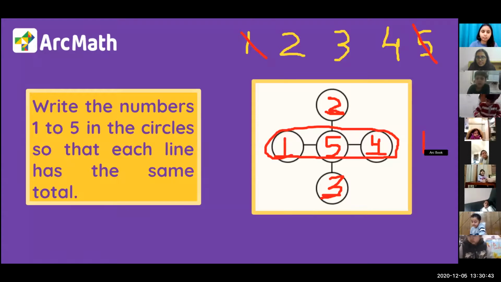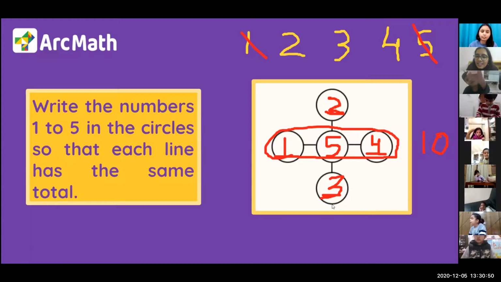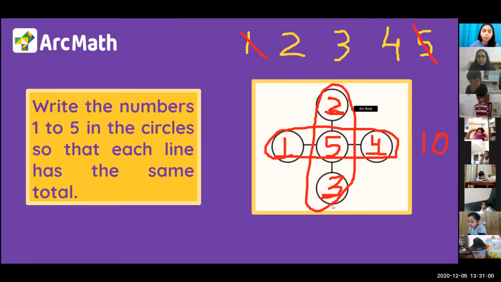Let's come to the standing line. You can call my sum both 5 or 10. Yes. I know. 2 plus 5 is 7 and 7 plus 3 is 10. Okay. So we have the answer to be 10 on both the lines. We don't need to draw. We can share it with you after the class.